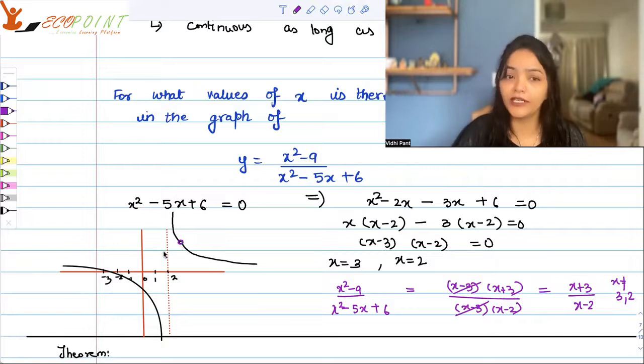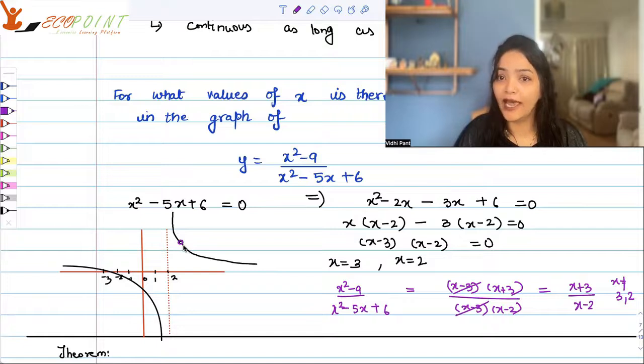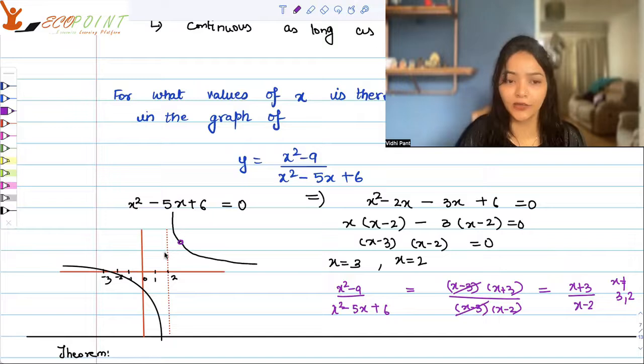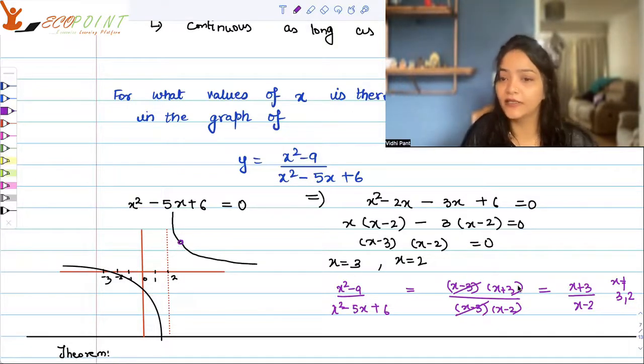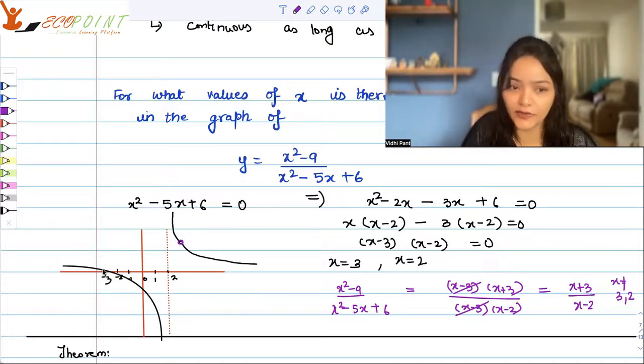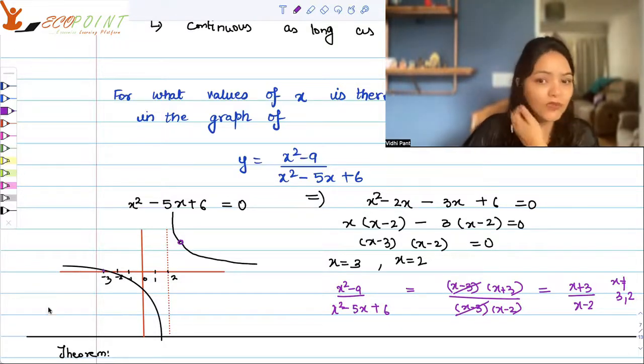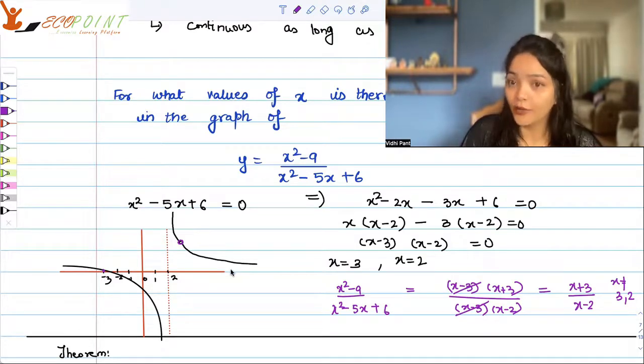So therefore, it is a discontinuity, a removable type at 3, but not at 2. At 2, you have discontinuity because the limit itself doesn't exist. It is plus infinity and minus infinity. By the way, if you observe, when x is equal to minus 3, the graph will cut the x-axis here, and that's why the hyperbola-like shape is going like this here. Okay. So I hope this is clear conceptually what's happening here.